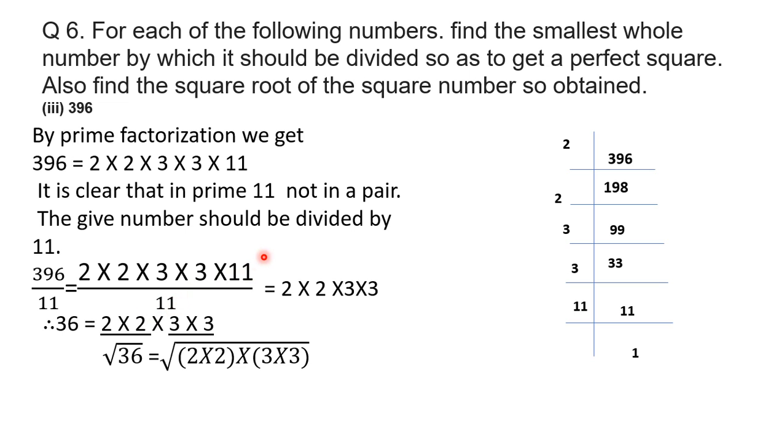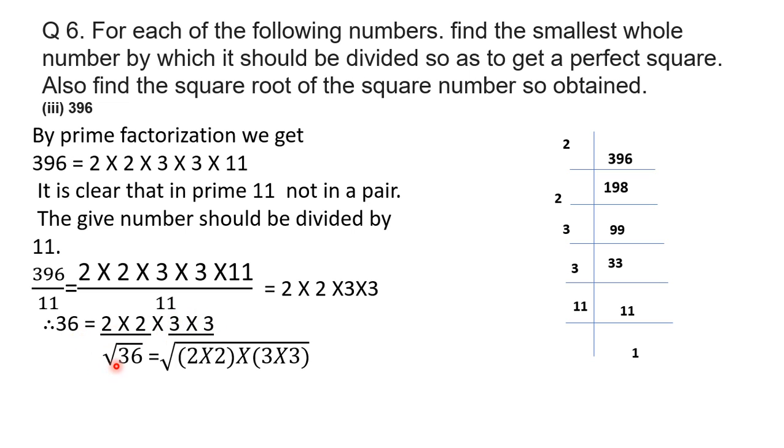So 396 divided by 11 is equal to 2 into 2 into 3 into 3 into 11 upon 11. So this 11 and this 11 will cancel out, and 396 divided by 11 becomes 36, as 11 3s are 33, 39 minus 33 is 6, and again 66, that is 11 6s is 66. So on the right hand side we get 2 into 2 into 3 into 3. So we make pairs: one pair of 2 into 2, and one pair of 3 into 3.